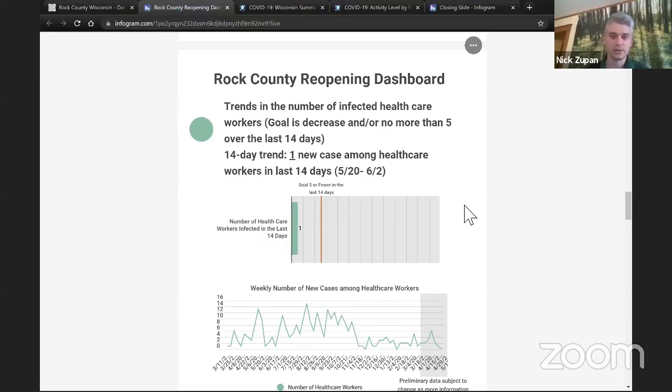Most recently, in the last 2 weeks, we've seen 1 case among a healthcare worker, and we have seen ongoing decreases, especially since the vaccine was first made eligible to those frontline healthcare workers. Since that time, we've seen very few cases among healthcare workers. We've seen some slight upticks depending on the time. And also, we're including healthcare workers as a general definition. So when we talk about healthcare workers, this could be workers who are at a skilled nursing facility or a nursing home who are providing care to patients.